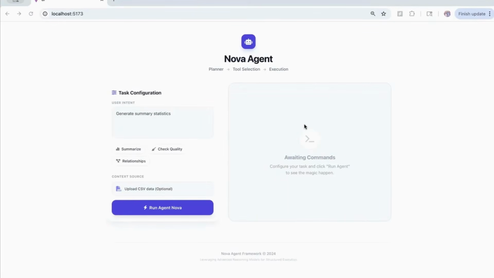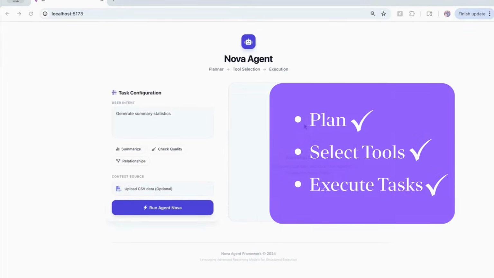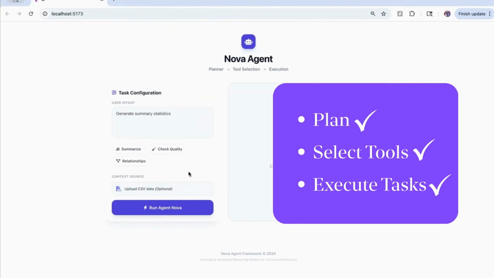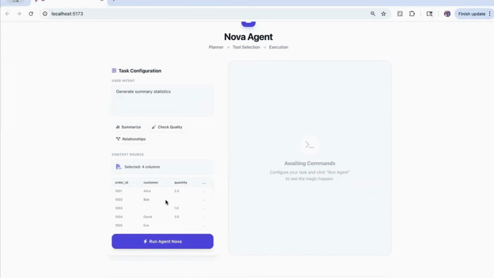Let me show you something interesting. So this is not a chatbot. This is an AI agent that can plan, select tools, and execute real analysis. I'll go ahead and upload a CSV file. So this is my CSV file and it's not perfect. It has some null values as well. Now I'll go ahead and click on summarize and then click on run agent.